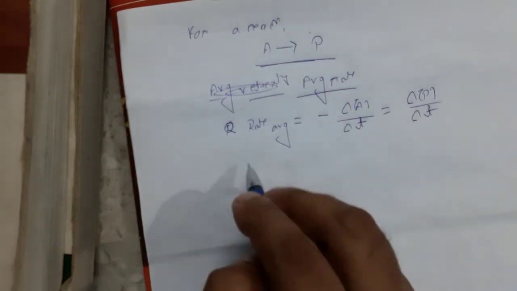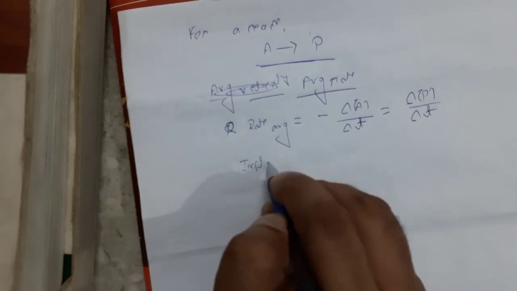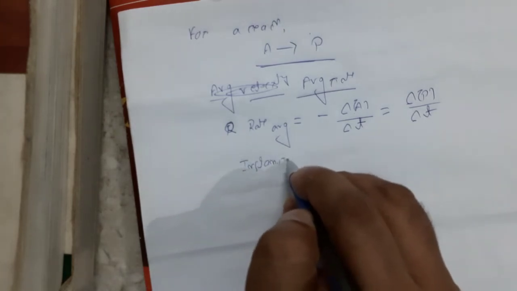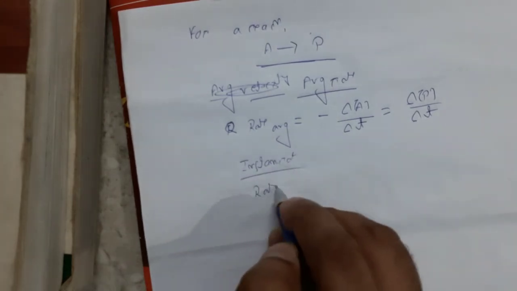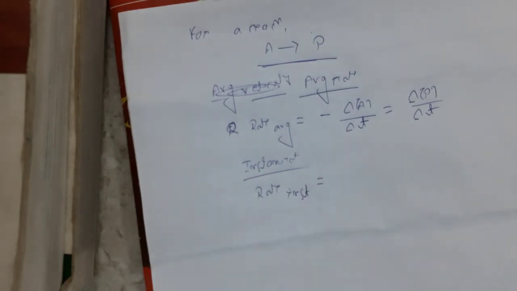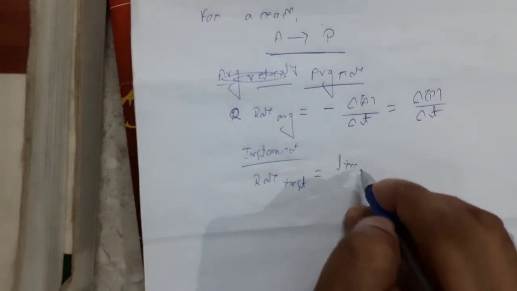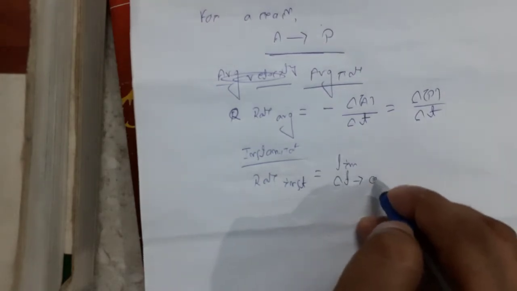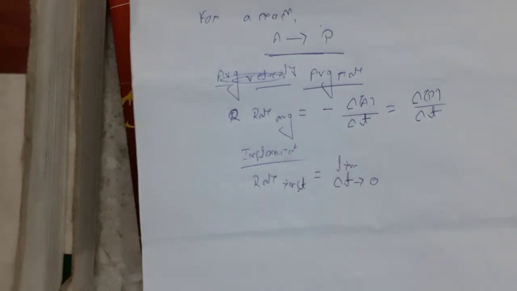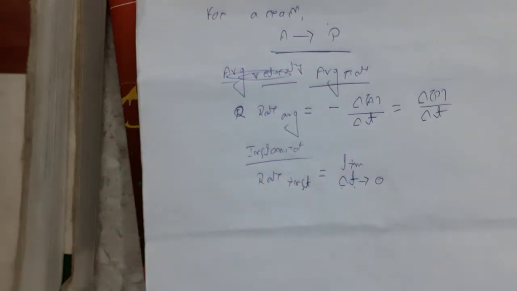In the similar way, if I have to calculate instantaneous rate or rate insta, that will be equal to limit delta t tends to 0. Instantaneous rate means for a small interval of time. So delta t will be tends to 0.